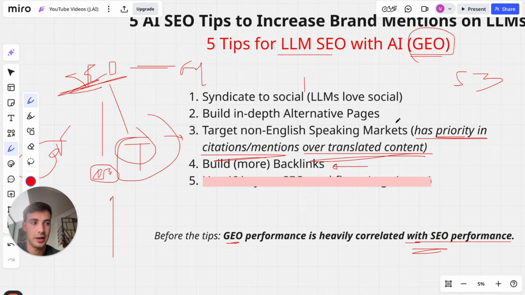Build more backlinks. Most likely if you're watching this, you lack backlinks. So go out and build more backlinks, not just more, but high quality ones, okay? Very important. So again, there you go. Again, I'll leave links for all these tutorials on how to build backlinks down below in the description, okay?